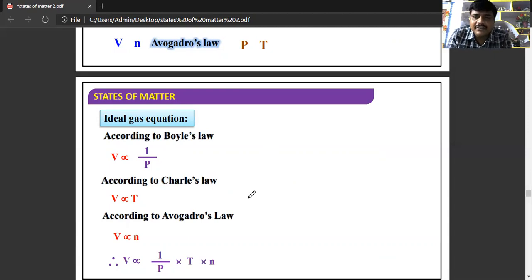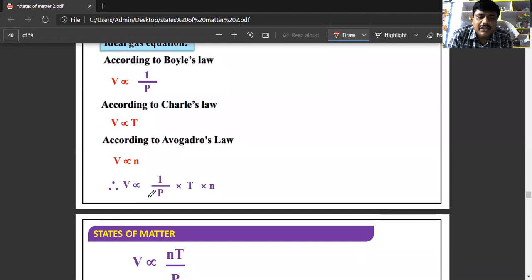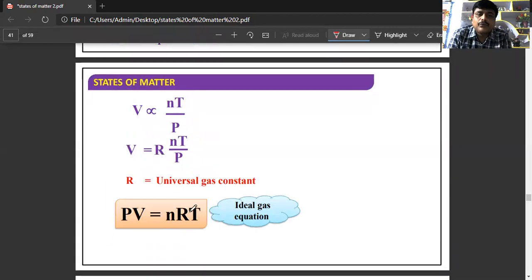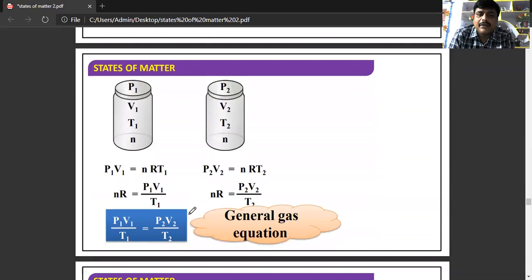According to Boyle's law, V is proportional to 1 by P. According to Charles' law, V is directly proportional to T. According to Avogadro's law, V is proportional to N. So V is proportional to 1 by P into T into N. Ultimately, we'll get V is proportional to NT by P, or V is equal to R into NT by P, or PV is equal to nRT. So this PV is equal to nRT is known as the ideal gas equation, which is obtained from the three gas laws.